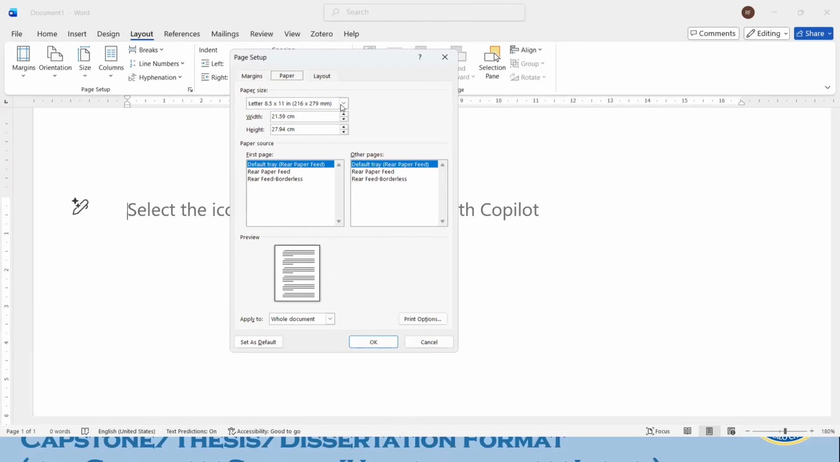Let's go to paper. Let's change the paper size to A4. If you find it difficult to scroll down and look for A4, you may type on your keyboard A4 so that it will immediately appear on your screen. Okay.